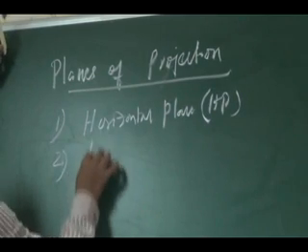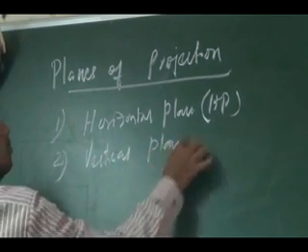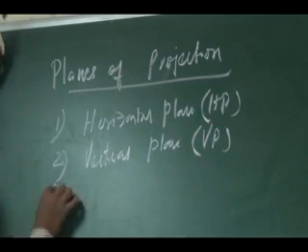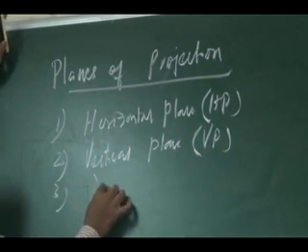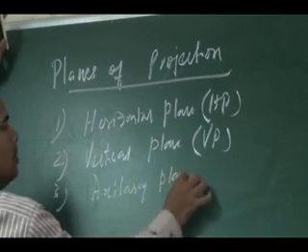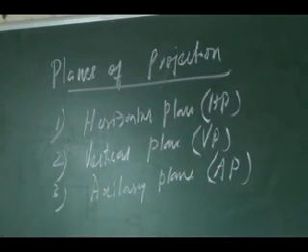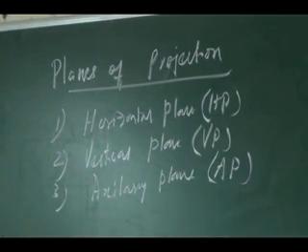Another plane is the vertical plane, write it as VP. The other plane is the auxiliary plane, I can write it as AP. These three planes are perpendicular.